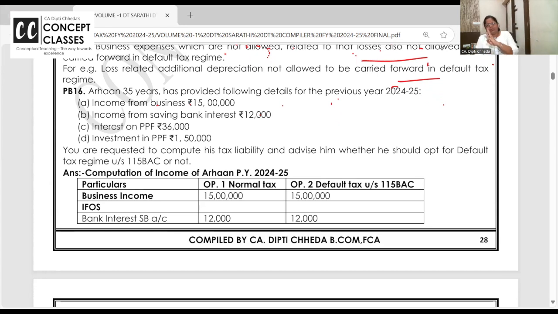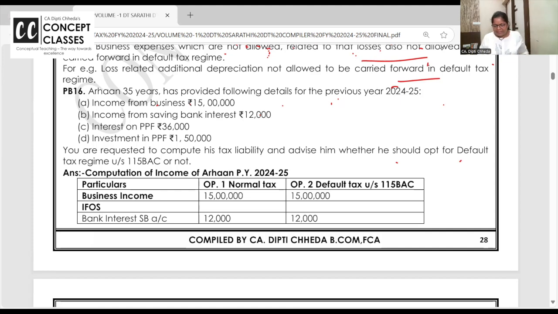In the default tax regime, only 3 deductions are there, so this is not allowed. You are requested to compute and advise whether he should opt for the default tax regime or not. We can't say whether we'll go for the default tax regime just because the tax rates are low. It's not like that. You work out and compare both and then continue.